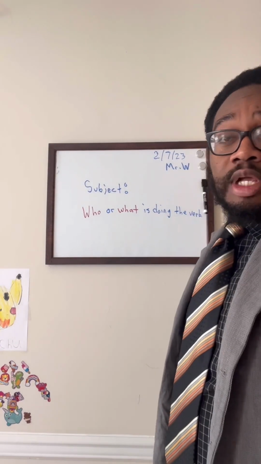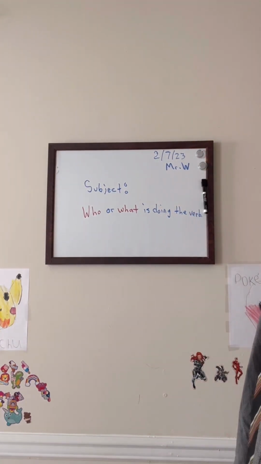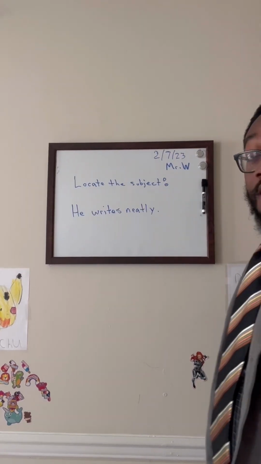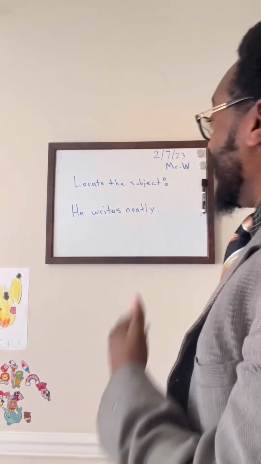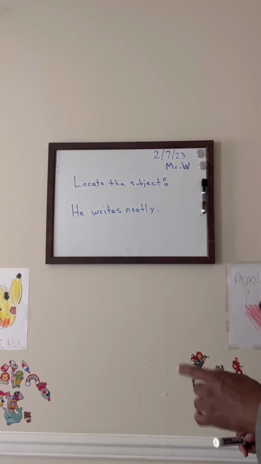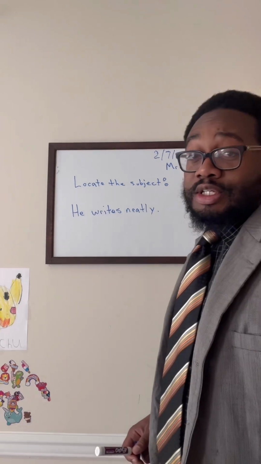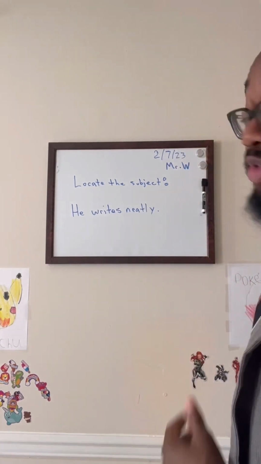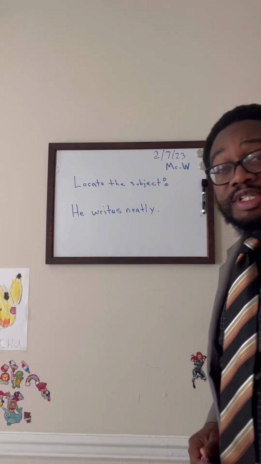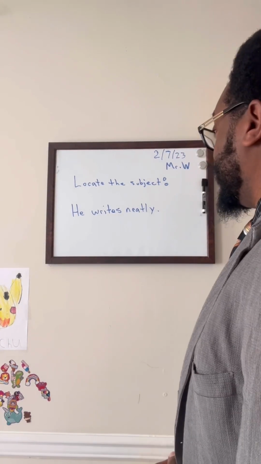Just a little review. Subject is who or what is doing the verb. Hey, y'all don't get jealous of my handwriting, but check out this next sentence. He writes neatly. What is the subject in he writes neatly? First, in order to find that subject, this is just review, we have to locate that verb. What is the verb in this sentence? He writes neatly. What is that action word in this sentence?